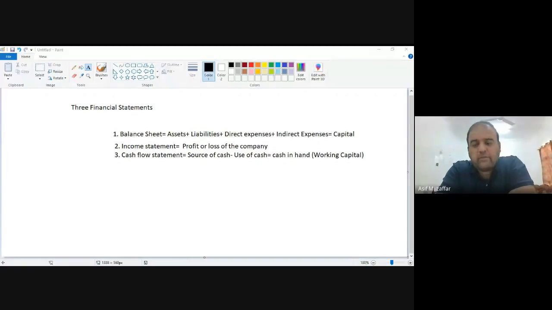Raw material normally means that you will use it within this year. So they will buy those plastic bottles and within 1 year, they will make the product and send it to the market. So they do not fulfill the definition of assets. Yes, whatever plastic bottles are left and you can use them in the next year, then you will call them assets. But here I am saying, let's say Pepsi buys 5,000 riyal of plastic bottles and they used all of them. Now what will you call them? And where can I see them in the financial statements?